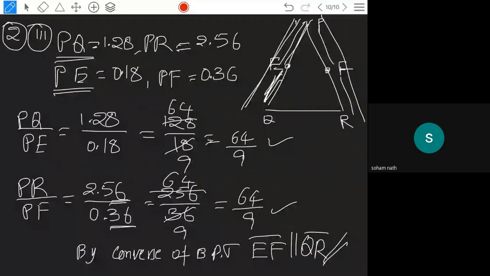Like this only, the remaining problems with the values given are all based on the basic proportionality theorem. You try these problems, and if not possible, whatever doubts you have, we will discuss in the next class. Is there any doubt till now?